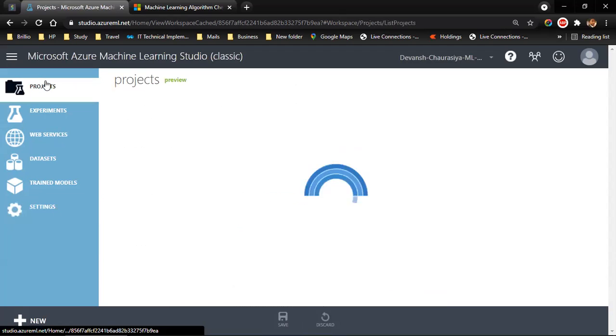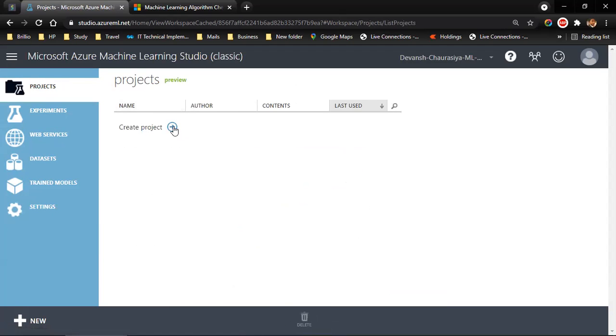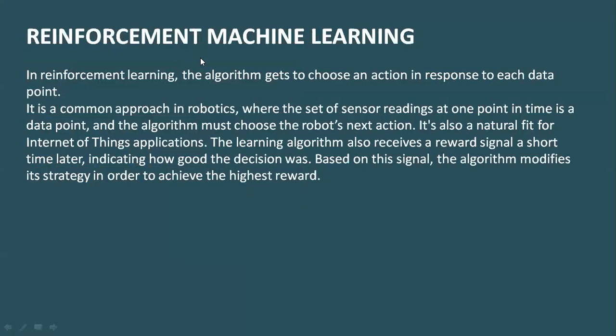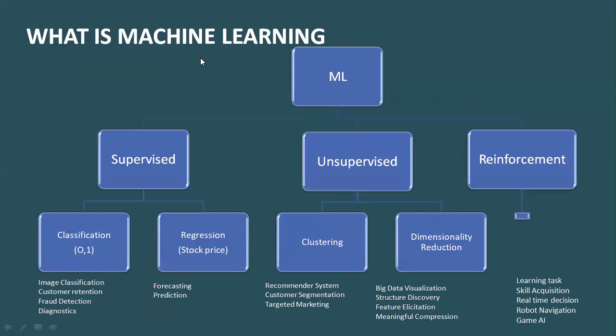Now let's go to the project and create a project. Let's start with a supervised machine learning model. And as we saw, let me take you back. Under supervised, there are two ways of machine learning: classification and regression.